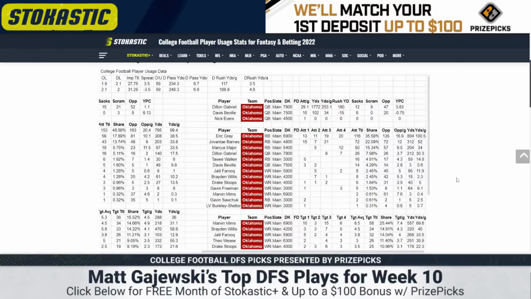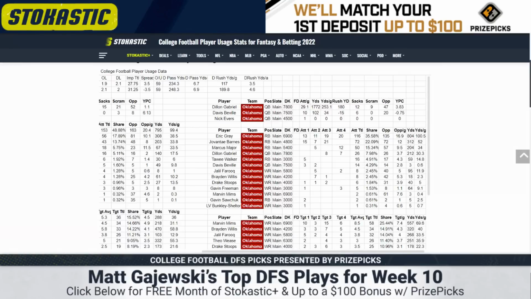On the other side, Dylan Gabriel finally priced to play. No more 9K Dylan Gabriel, and I can get behind this. Probably not for cash, but he does have 180 rushing yards on the year. Most of that came on 1 carry, but he's still averaging 253 as a passer. That's depressed. Remember, he got knocked out of the TCU game before halftime. That depresses his stats. 29 attempts. It'd be over 30 if you included a full TCU game, which he didn't play. He's now firmly in play for tournaments. I had less interest previously because of the price, but now at 7,800, you can stack him for sure.